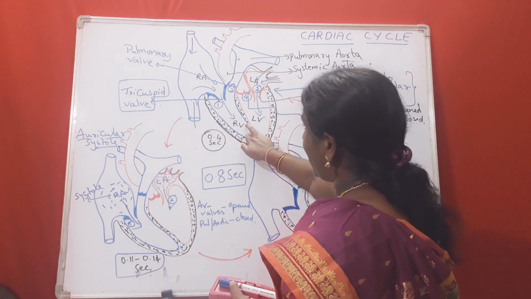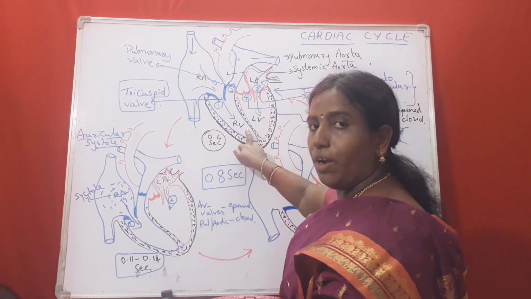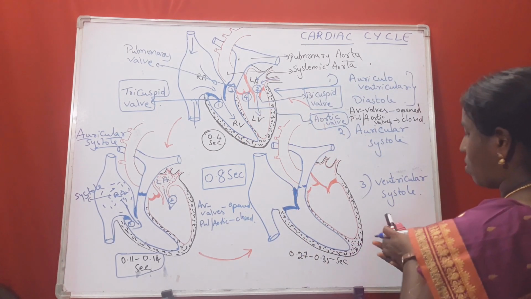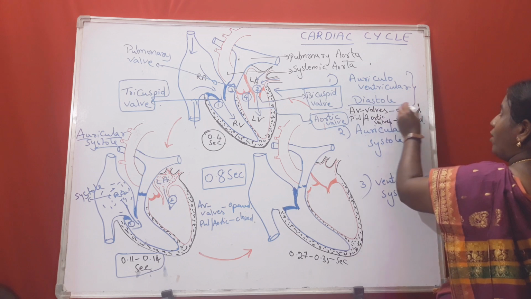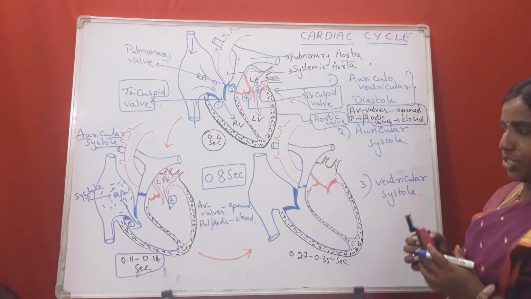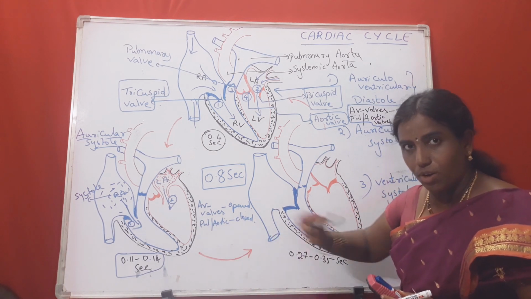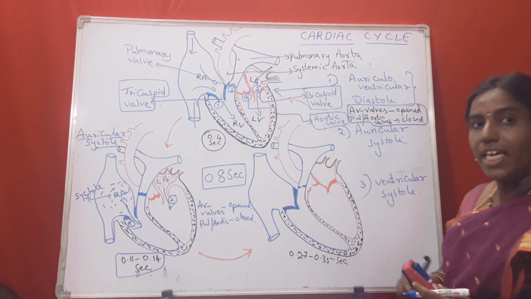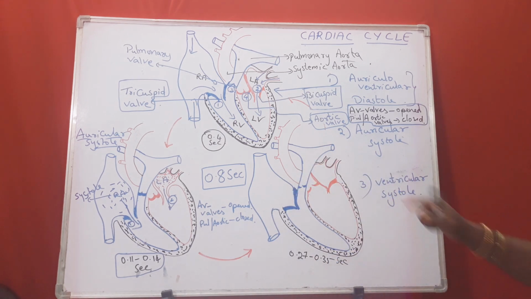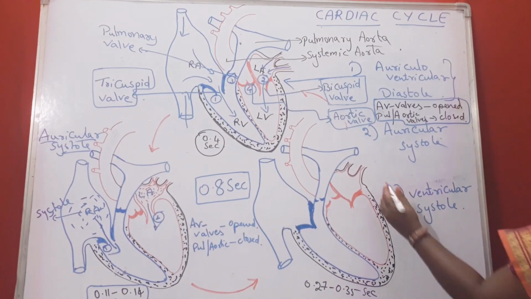Same as the first stage, that is auriculoventricular diastole. In auriculoventricular diastole also we could see AV valves are open and pulmonary and aortic valves are closed. The same case with the auricular systole. Next coming with the third stage, ventricular systole.